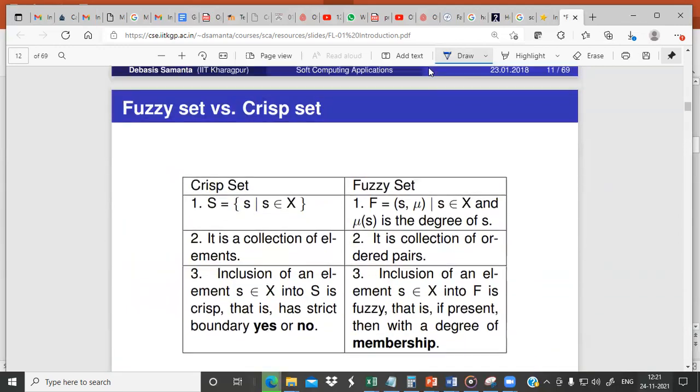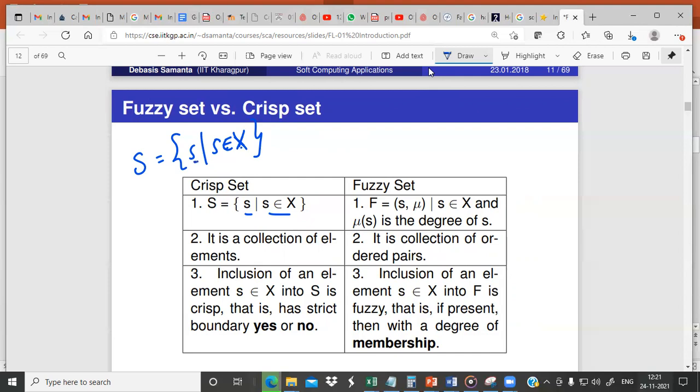So what's the difference between a fuzzy set and a crisp set? A crisp set is represented like this: S is equal to {s such that s belongs to X}. So X is some universe. From this universe, you are taking all the elements which belong to X, and you are keeping them in this set, right?